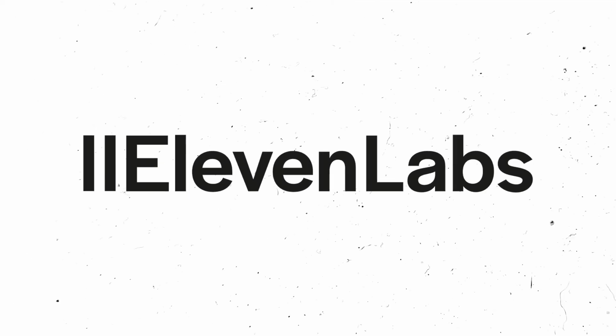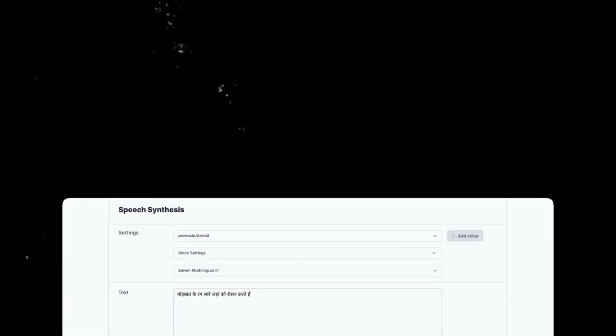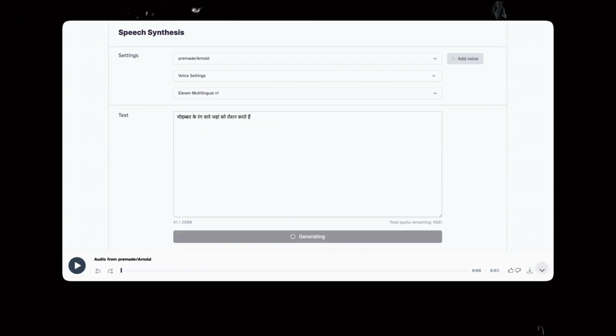I'll use ElevenLabs for this. This lets you pick audio profiles based on the kind of audio texture you want and let that profile read any text. For Harry, I tried out the pre-made Arnold voice.